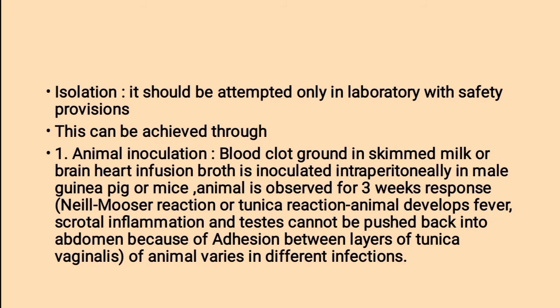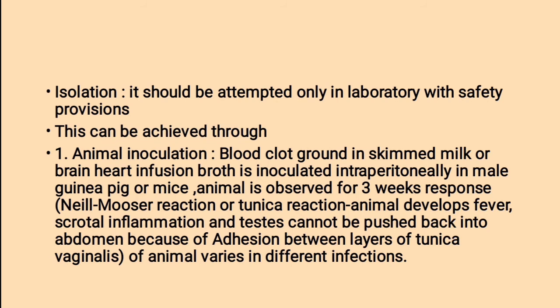Isolation can be achieved first by animal inoculation. Blood clot ground in skimmed milk or brain heart infusion broth is inoculated intraperitoneally in male guinea pig or mice. The animal is observed for 3 weeks for response, which varies in different infections. We can observe two reactions, the Neill-Mooser reaction or Tunica reaction.